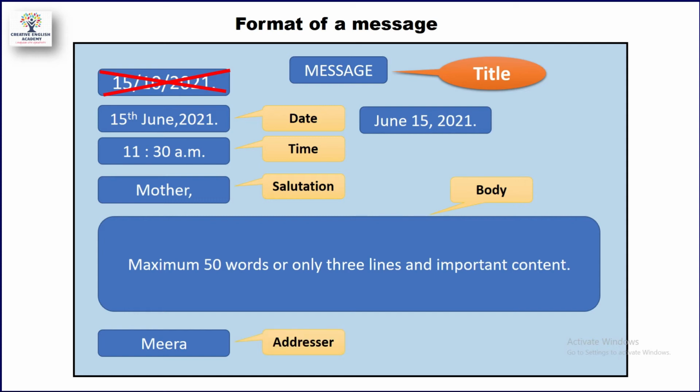We also call that the addresser. So here I have written just a name, Mira, that is the addresser. Now this is the entire format of message writing. You understood which point should be written at which particular place in the writing skill: at the top, the title, then date, then time, then salutation, then body, and lastly the addresser.